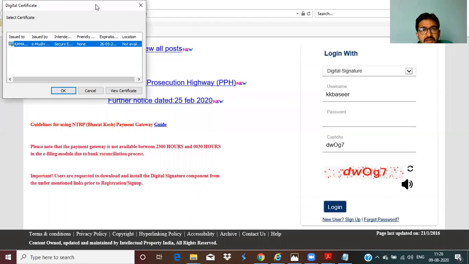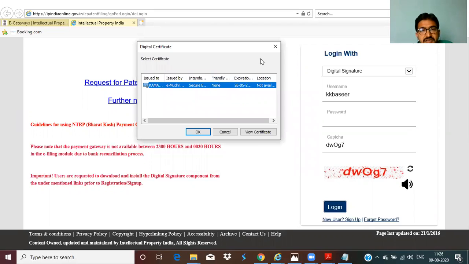For this purpose, once you plug in the digital signature, it shows a dialog box consisting of Kamalapuram Khaja Bashir with the name issued by eMudra sub CA under the class 3 for individual purpose. Next, intended for secure email documentation purpose. Now the expiry date will expire by 2023. Okay. Now select the e-certificate, click on OK.